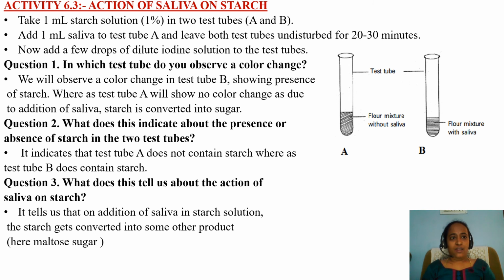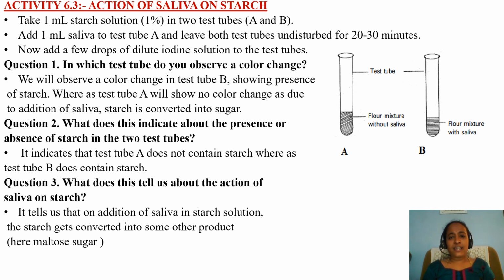Whereas in test tube A, saliva has salivary enzyme. Salivary enzyme acts on this starch and converts it into sugar, maltose, or simple sugars or disaccharide. That is why when this simple sugar reacts with iodine solution, it didn't give any color change. So test tube A will show no color change as due to the addition of saliva, starch is converted into sugar.